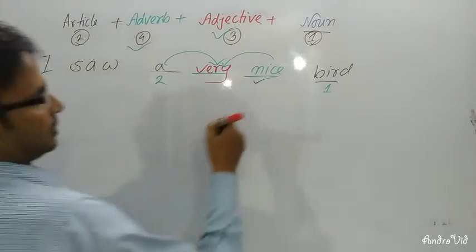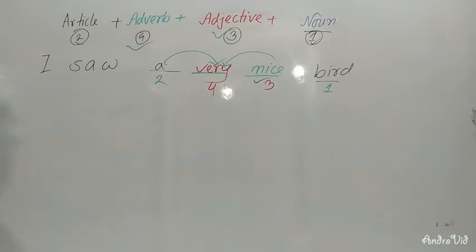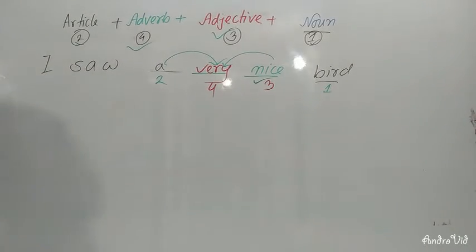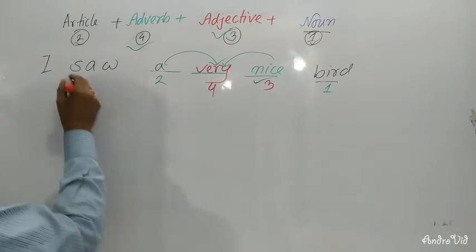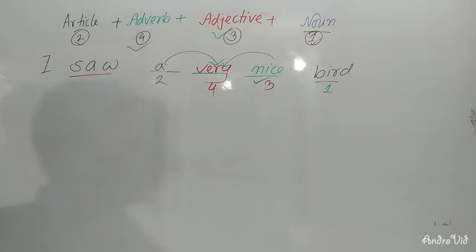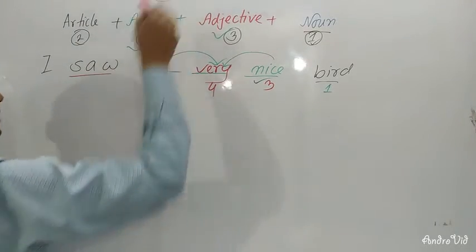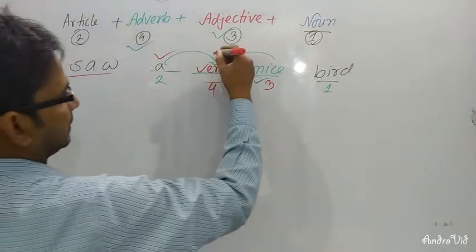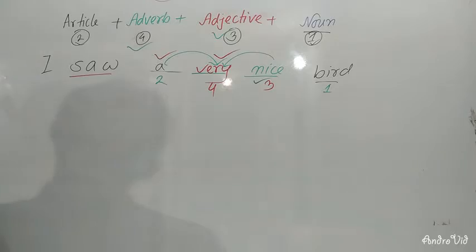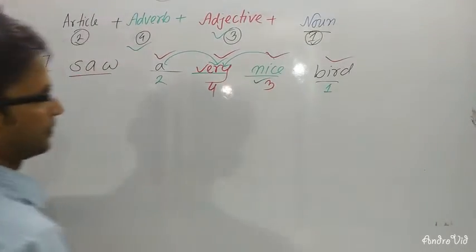So this is number 3 and 4. You can easily understand. In every sentence you must have a verb. Without a verb there is no sentence in English. If there is a verb and a noun phrase, then you will have an article. You may have an adverb, you may have an adjective, and the noun is a must.